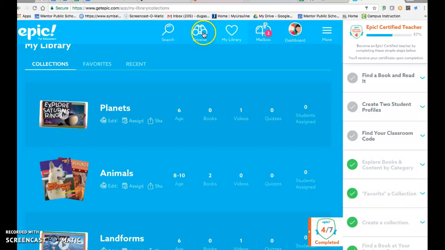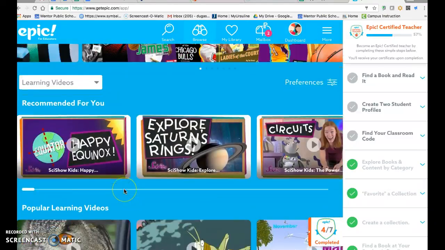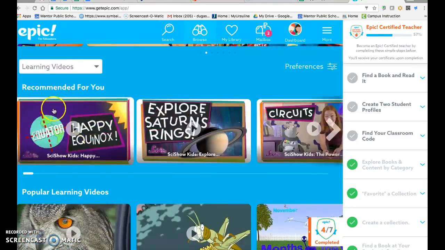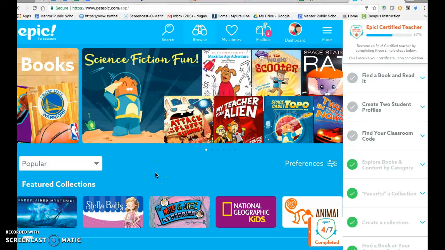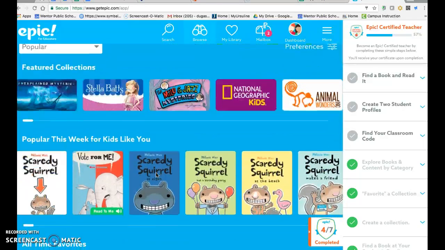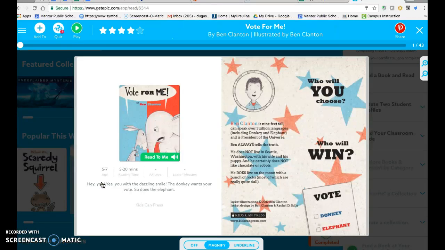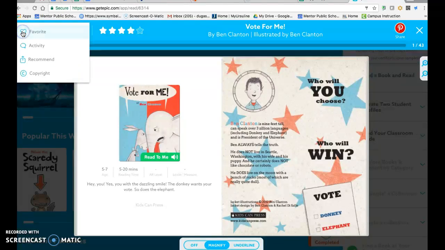Last but not least, as students are browsing books, they may be coming across things that they want to read, but they're running out of time. The same applies for teachers as it does with students. Maybe I like this book here. What I can do is I can come here and I can favorite.